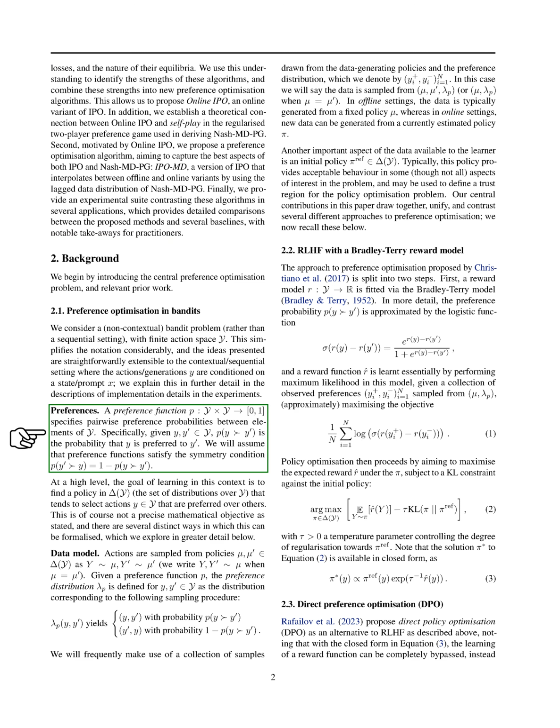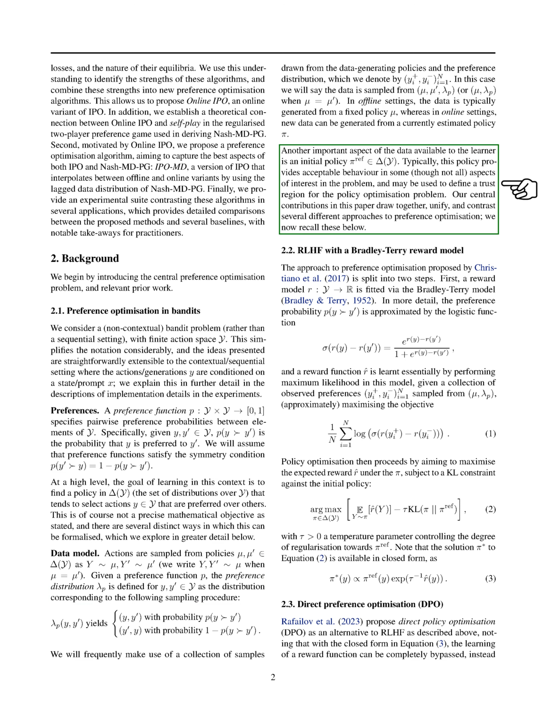In the background section, we introduce the preference optimization problem in Bandits, where a preference function specifies pairwise preference probabilities between elements. The goal is to find a policy that selects preferred actions, and we explain how this can be formalized in different ways. Actions are sampled from policies, and the preference distribution is defined based on the preference function. We also discuss the data model, including offline and online settings, initial policies, and trust regions for policy optimization. Our paper unifies and contrasts different approaches to preference optimization, offering a comprehensive overview of the topic.